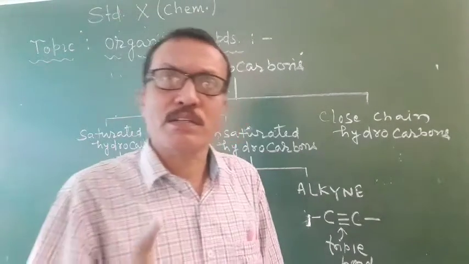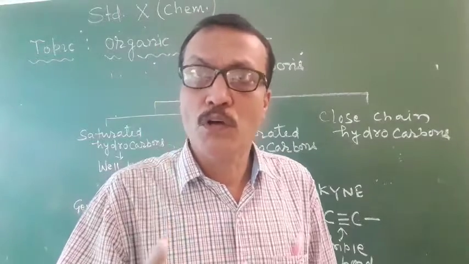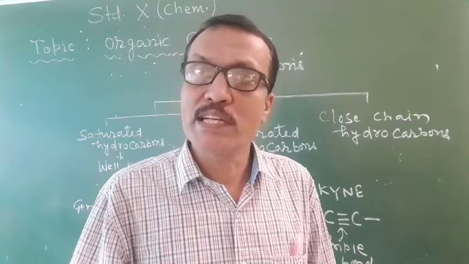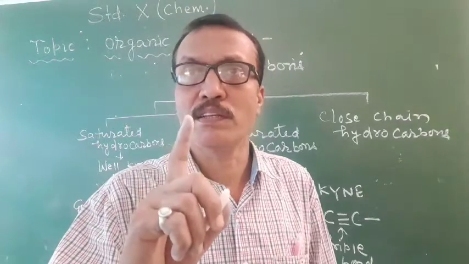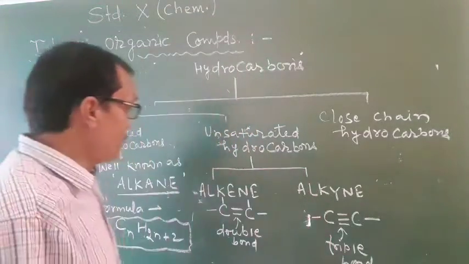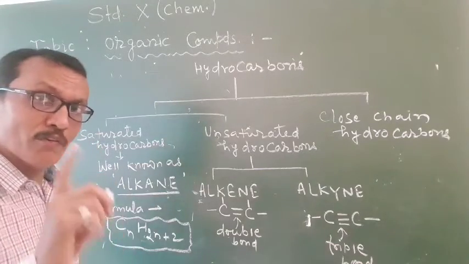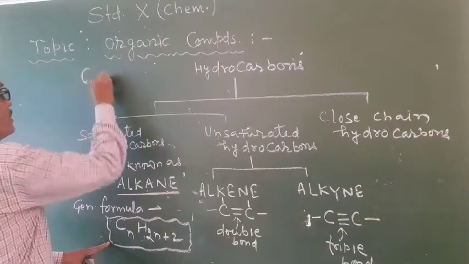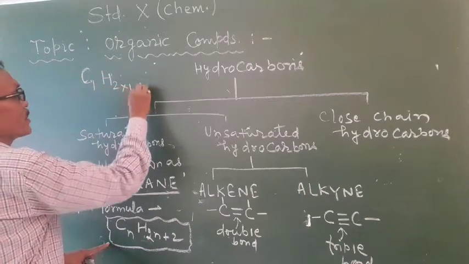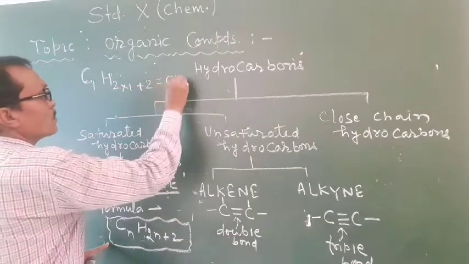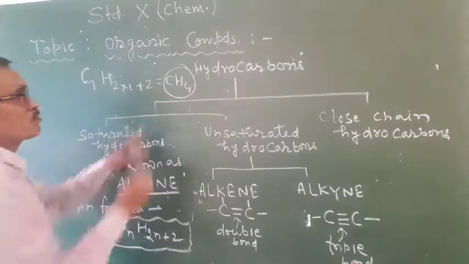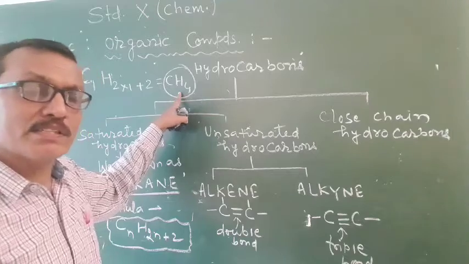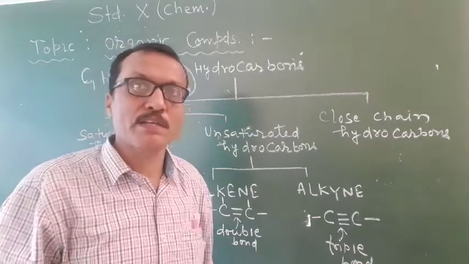If you start putting value of n equal to 1, you will get the simplest alkane. So students, if you keep the value of n as 1, you will get the compound C1H(2×1+2), and this is equal to CH4. So CH4, which is read as methane, and this is the simplest alkane.